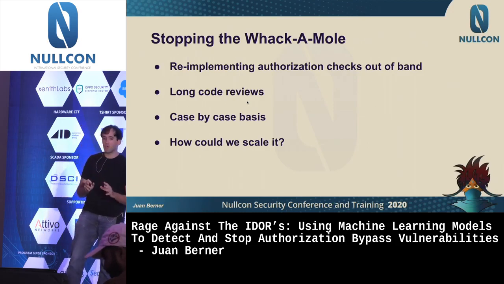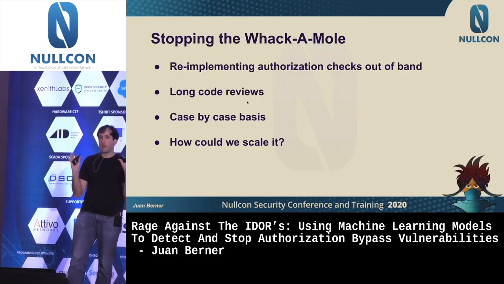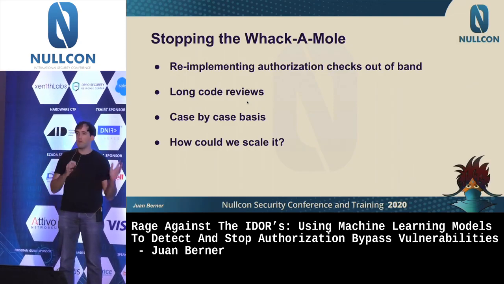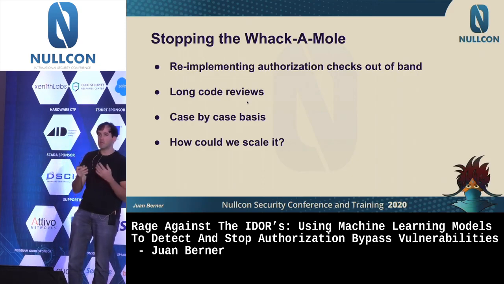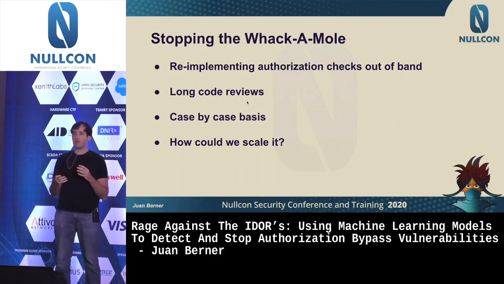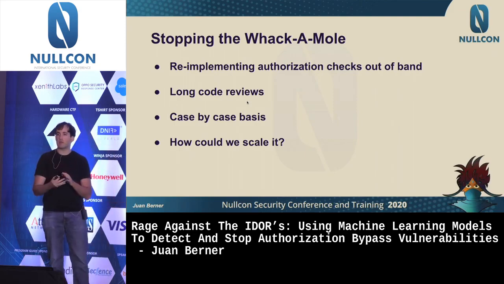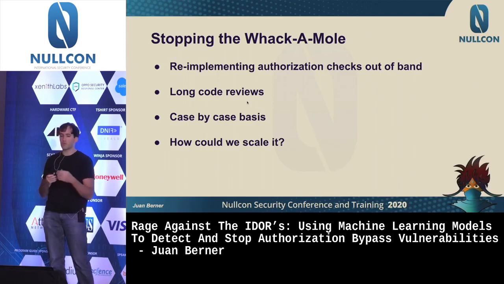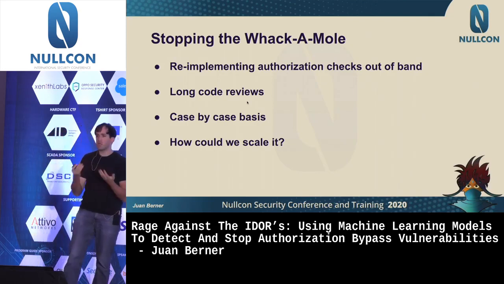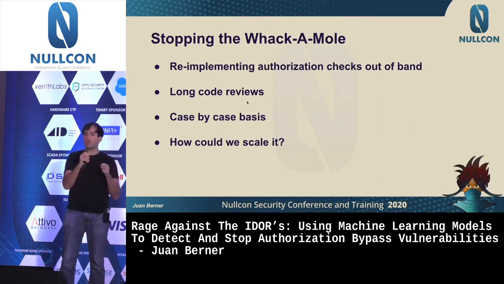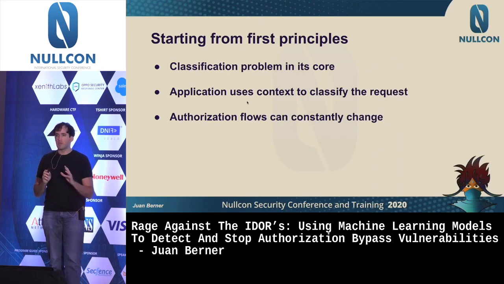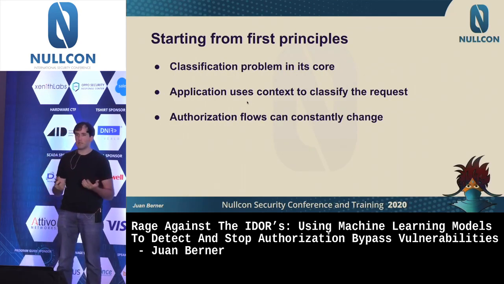Now, how I got into this was basically around stopping the process of whack-a-mole, because after working on implementing a WAF, the big issue was this kind of attack, and there was a team which was implementing these kinds of authorization checks out of band. Every time they would find some kind of authorization check, they would recreate that out of band, and that was a very slow process, involving a lot of code reviews on a case-by-case basis. It was evident it would not scale, because we had humans looking at code, trying to understand what authorization check was needed, and implementing it afterwards. So the idea was, okay, how can we actually detect this in a scalable way?